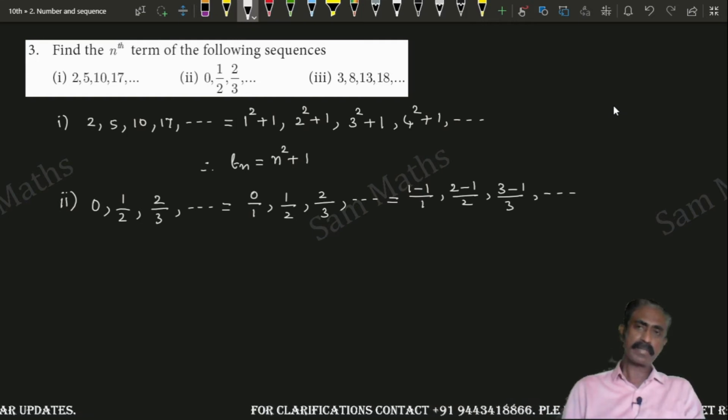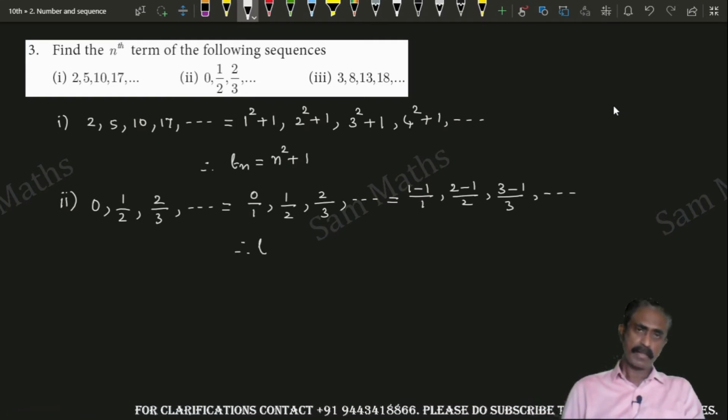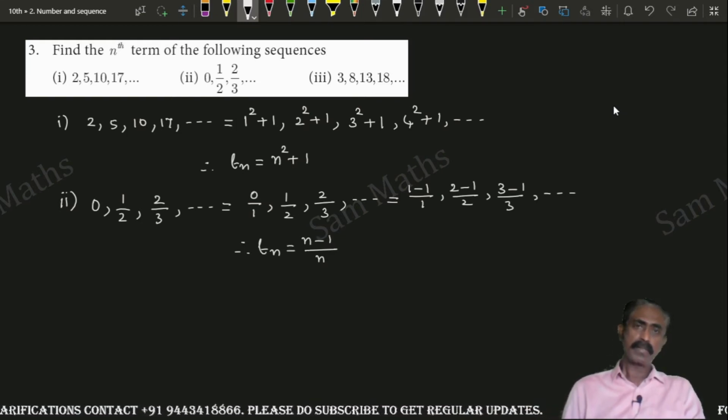You just have to generalize the things. Therefore, the nth term is equal to n minus 1 divided by n. This is the required nth term.